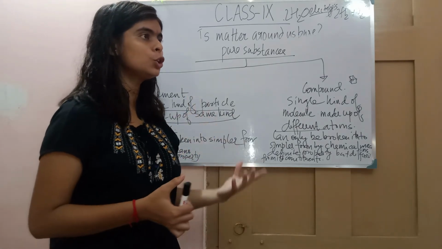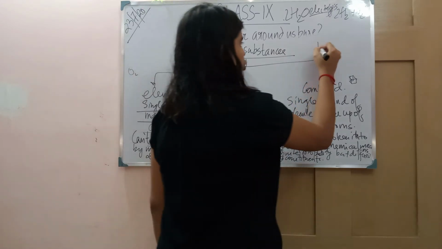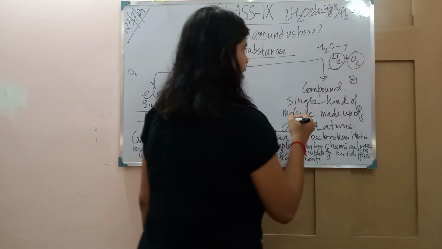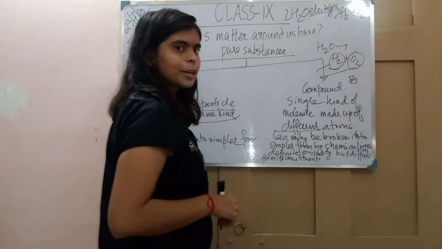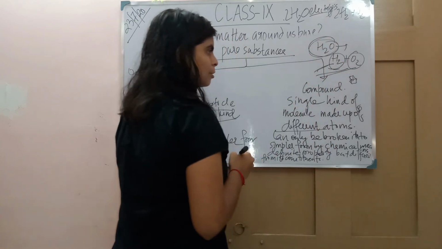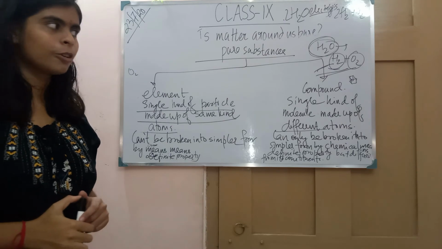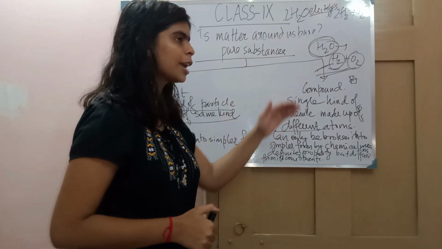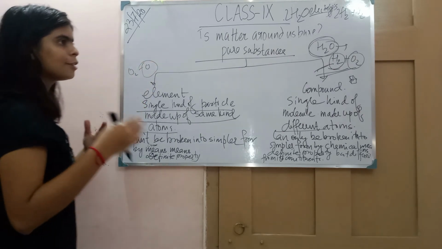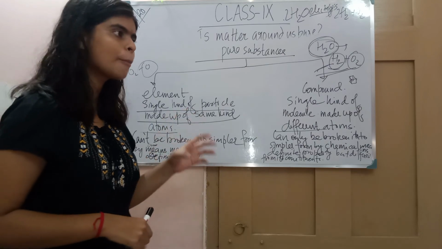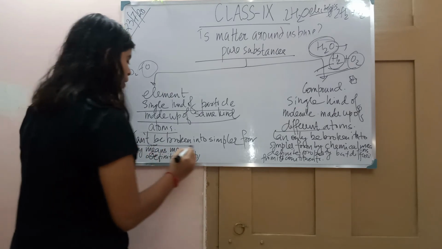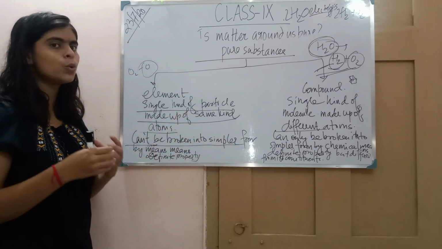If you are getting something new, like you are breaking H2O and you are getting H2 and O2, something new you are getting, because these two have different properties from H2O. That means something new is formed. But here, even after breaking, you are getting oxygen, and this oxygen doesn't have any different property from O2. Whatever property O2 has, this oxygen also has. So here you cannot get any new atom.